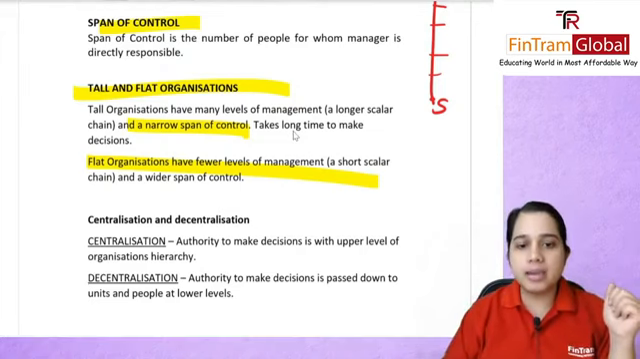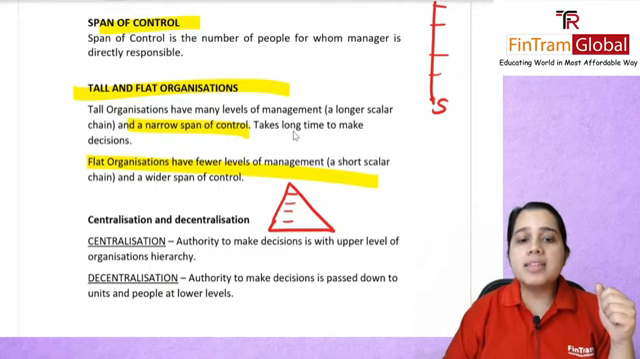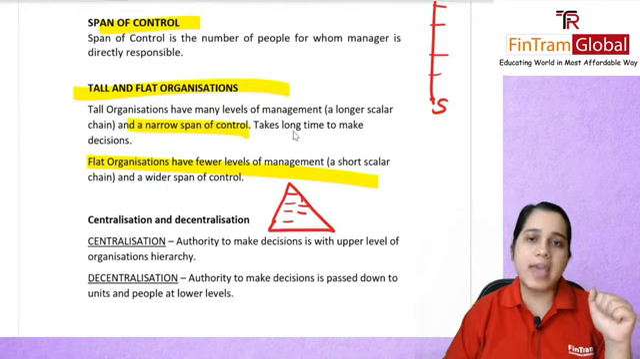So, you can see here in the diagram, this is a tall organization. So, basically too many levels. So, of course, your scalar chain is longer. But one person is, let's say, responsible only for 2 or 3 people. So, narrow span of control.